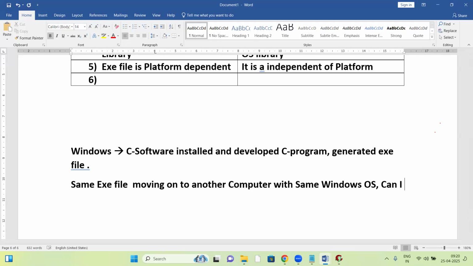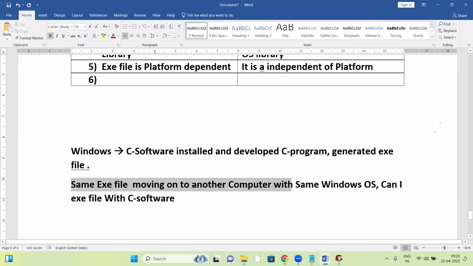Now, can I run the exe file without C software? That is the question here.